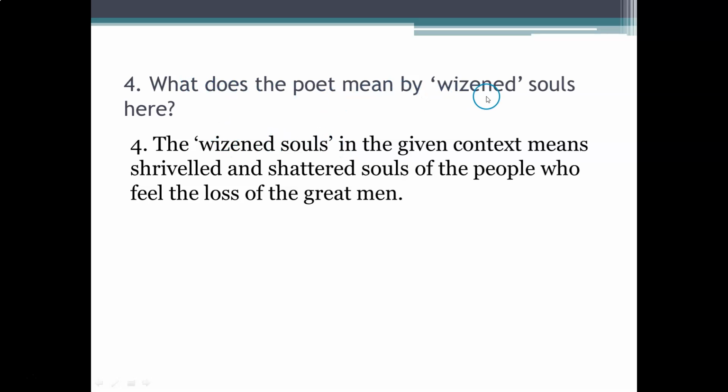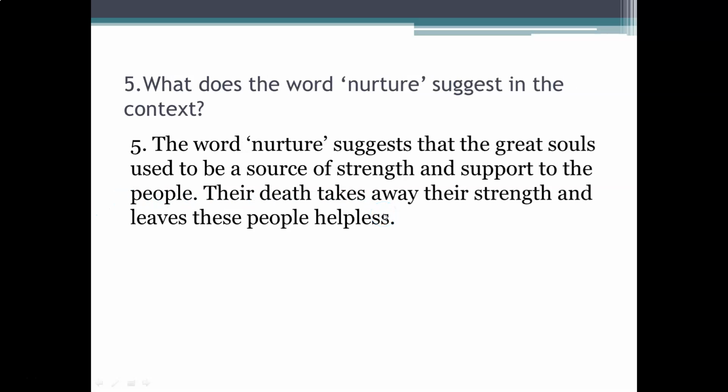What does the poet mean by wizened souls here? The wizened souls in the given context means shriveled and shattered souls of the people who feel the loss of the great men. What does the word nurture suggest in the context? The word nurture suggests that the great souls used to be a source of strength and support to the people. Their death takes away their strength and leaves these people helpless.